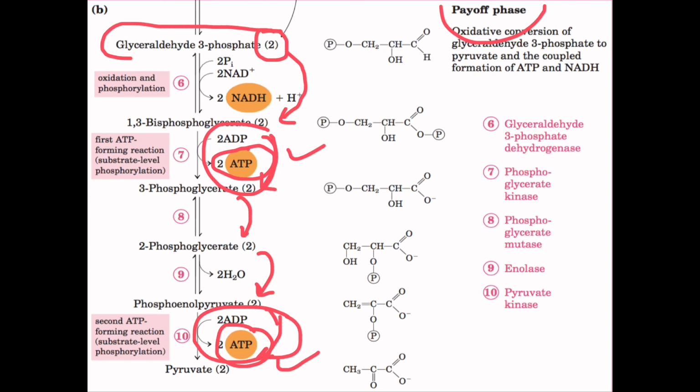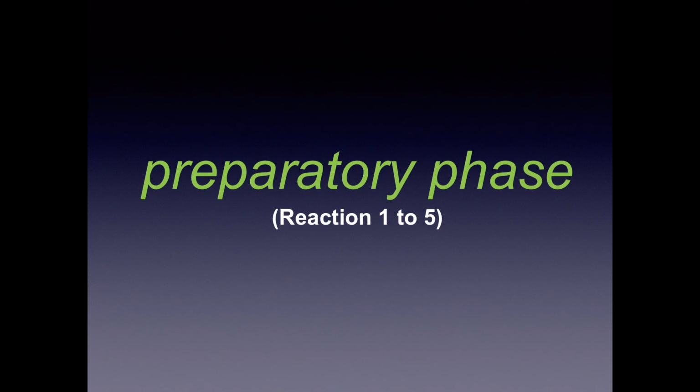So whatever energy is present in the glucose is liberated through this series of reactions, and it is conserved in the form of ATP. So as you can see, over here and over here, 2 ATPs have been formed. Let us go to the detail.